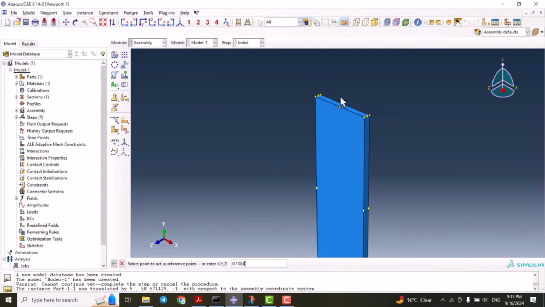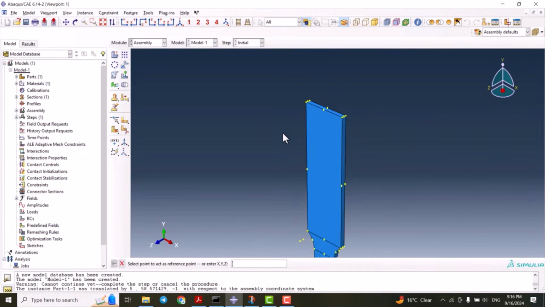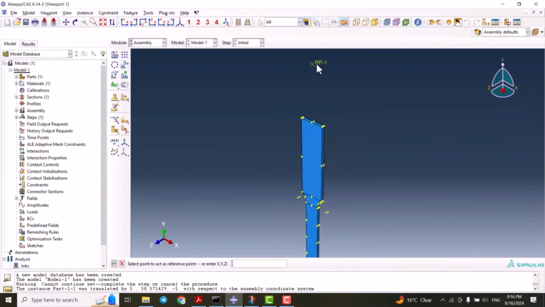So I want to create a reference point at 0, 100, let's say 120, and negative 0.4, which is in the middle of this edge. And if I click OK, I see that the reference point is created.